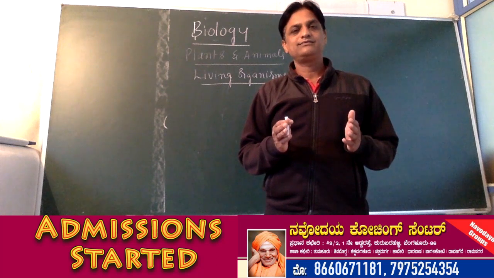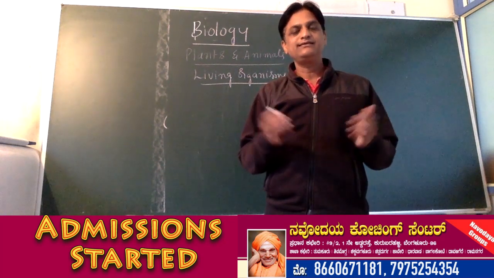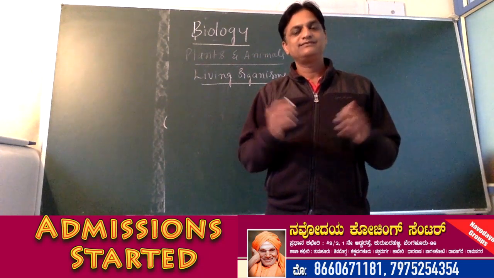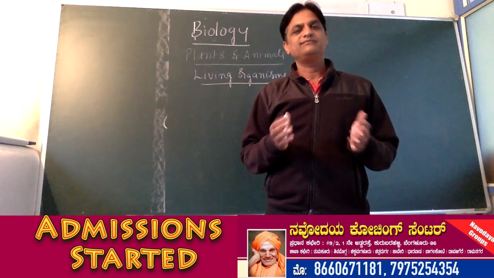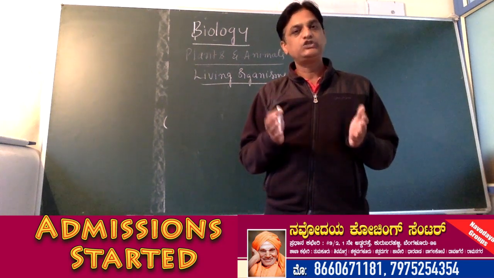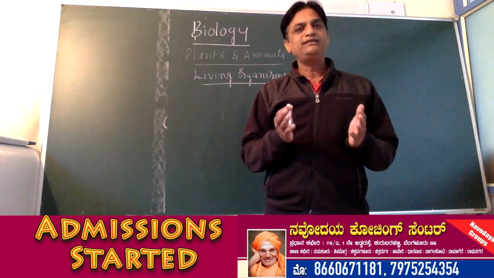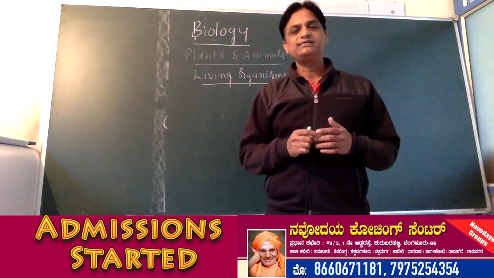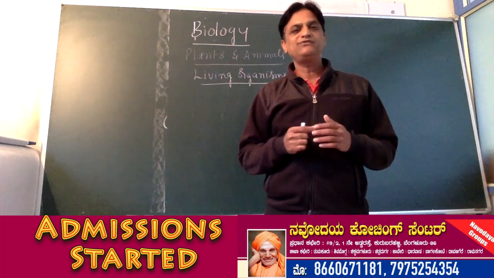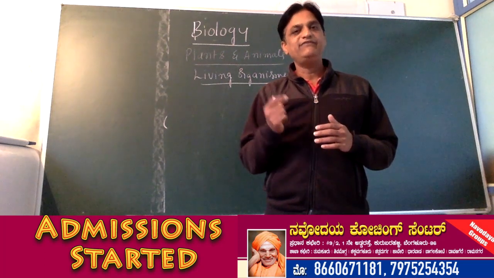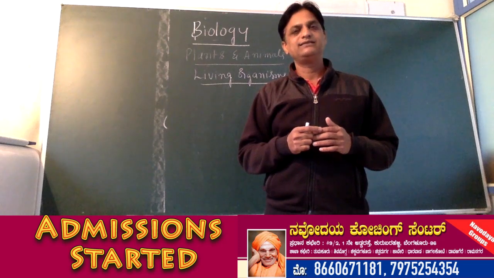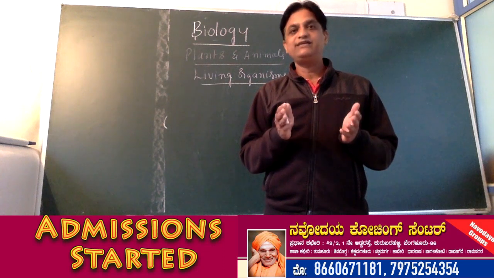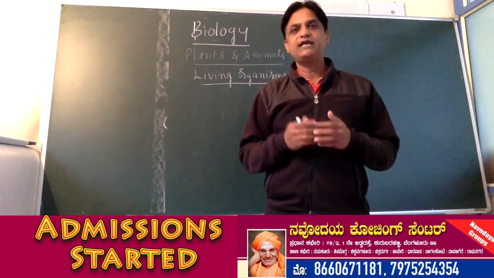For example, stone is a non-living thing. A piece of chalk is a non-living thing. Similarly, duster, non-living thing. Pen, non-living thing. Plants and animals are living things. So in our surroundings we come across two types of things, living things and non-living things. How to identify that a thing is having life and a thing is not having life?